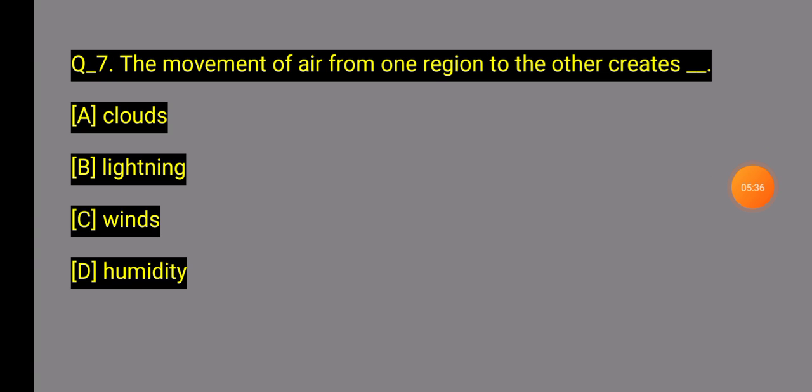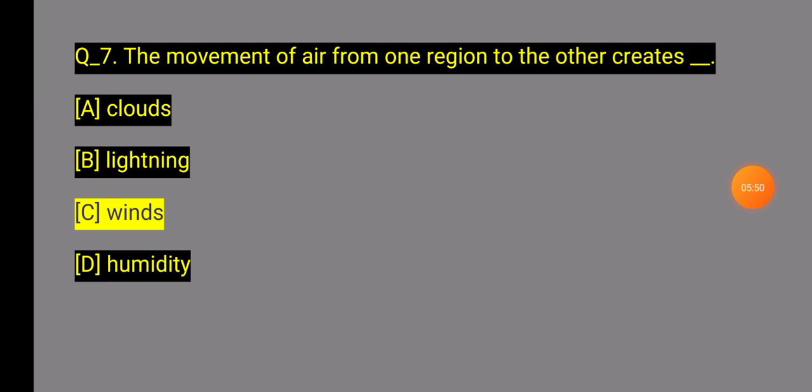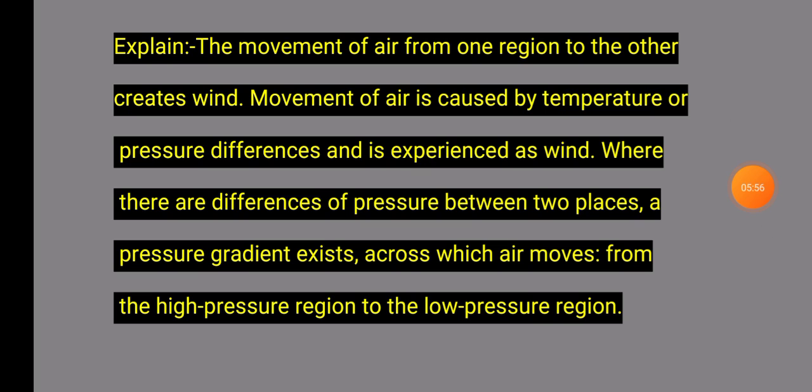Question number 7 asks: The movement of air from one region to the other is called? Which of these four options is correct? Option C, wind. The movement of air from one region to another creates wind. Question 7 explanation: this movement is caused by temperature and pressure differences, and it is experienced as wind.